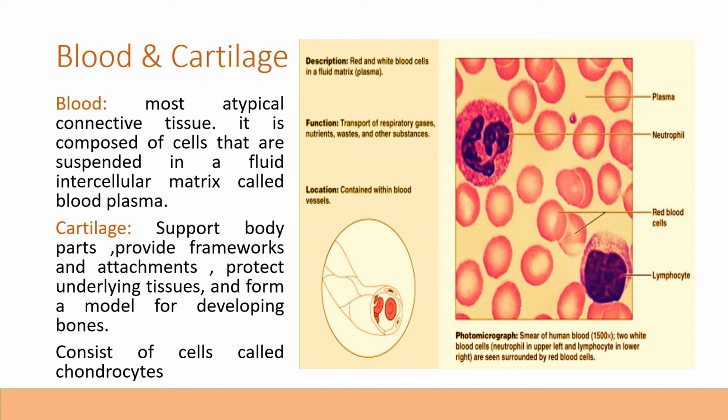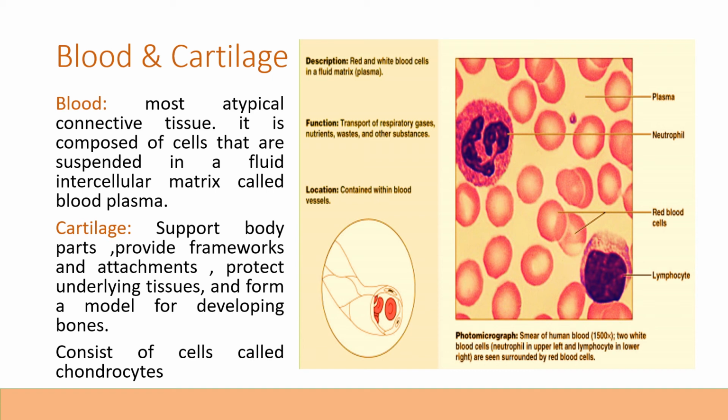These are examples of connective tissue, that is blood and cartilage. Blood is mostly an atypical connective tissue. It is composed of cells that are suspended in a fluid intercellular matrix called blood plasma. Next is the cartilage, which supports body parts, provides body framework and attachment, protects underlying tissue and forms a model for developing bone. It consists of cells called chondrocytes. You can see the diagrammatic representation.